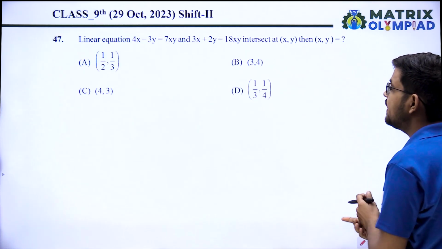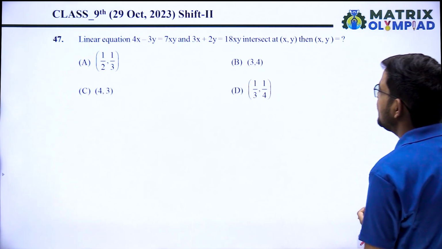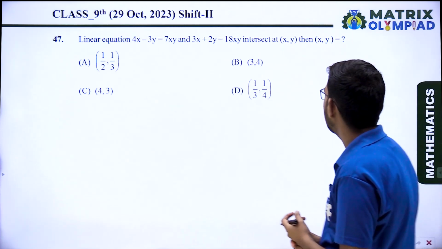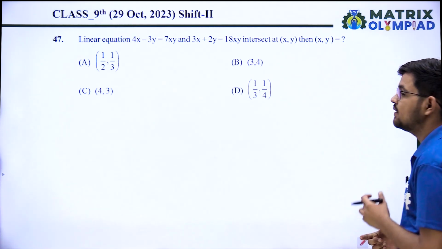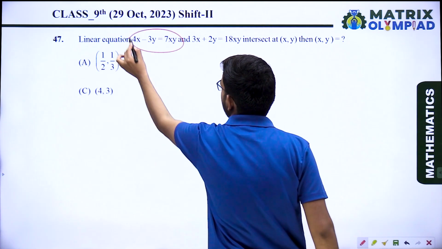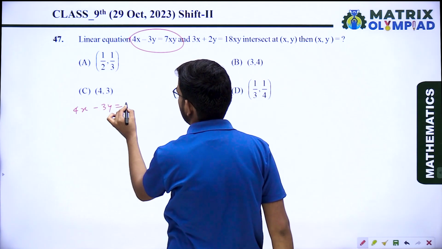Next question. The linear equations 4x minus 3y equals 7xy and 3x plus 2y equals 18xy intersect at (x, y). Then (x, y) is? See here, you can write the equation as 4x minus 3y equals 7xy.